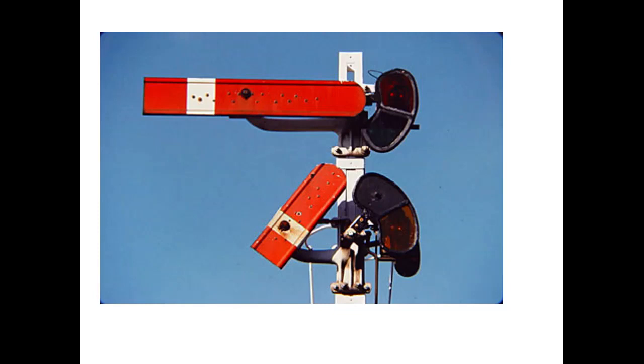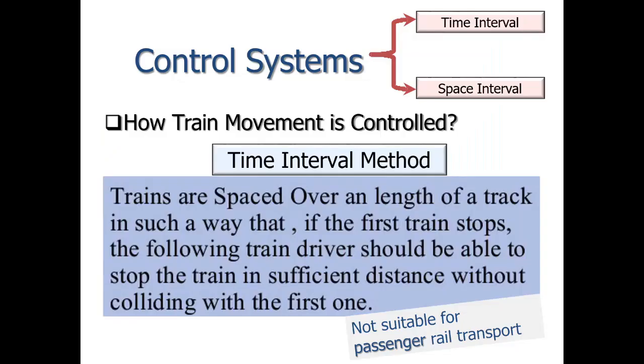Then there are special signals, that are calling signals, routing signals, and repeaters or co-acting signals. Now we will see the repeater type of signal.